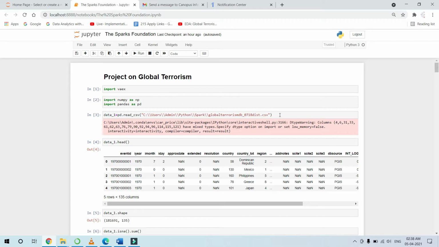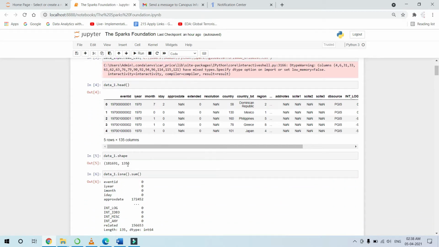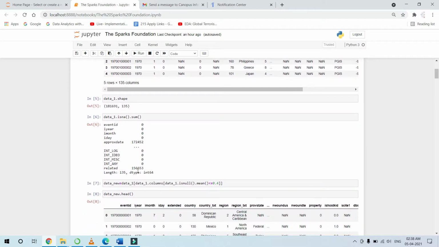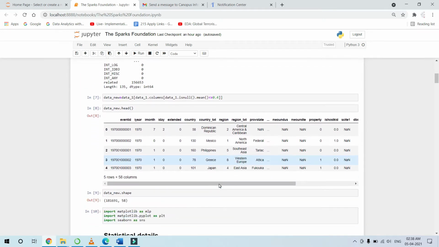Now here I have just imported the data and I have imported a few libraries like NumPy, Pandas and Seaborn. The shape of the data shows that it has 181,691 rows and 135 columns. Now there are many columns which have many NA values. So to avoid the NA values, I have eliminated those columns which have NA values greater than 40%. After doing that, the total number of columns has been reduced to 58.